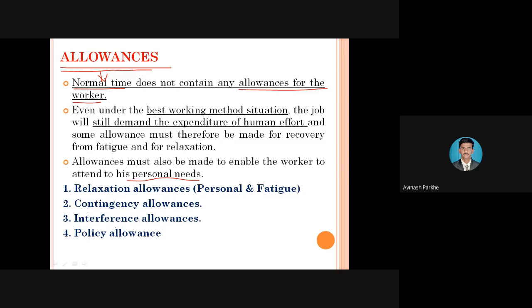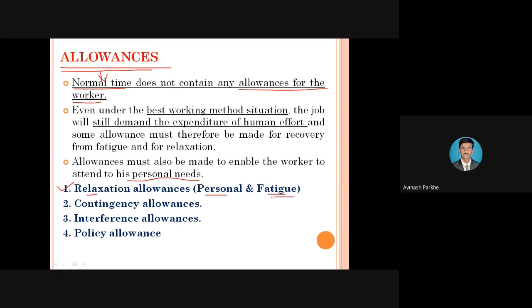So there are basically four types of allowances. The first one is called the relaxation allowance. The relaxation allowance is further divided into two types, personal and fatigue. What is meant by the personal allowance? Relaxation, as the name itself suggests, means that in this allowance, if the person has to satisfy his personal needs, if he has to go for drinking water, washing the hands, or going to the washroom, whatever personal needs there are as per human requirements, will be considered under the relaxation allowance.